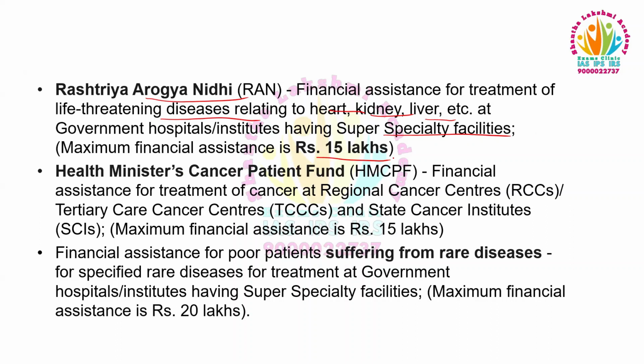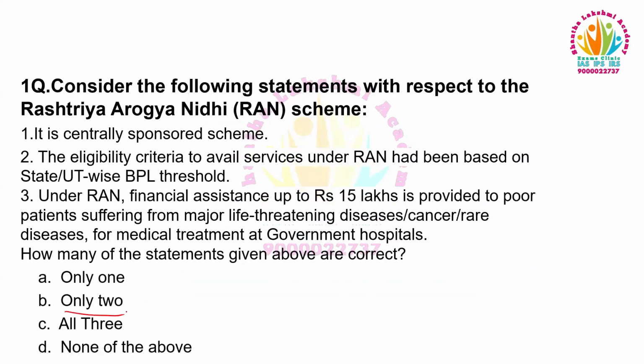Health Minister's Cancer Patient Fund: financial assistance for treatment of cancer at regional cancer centers, tertiary care cancer centers and state cancer institutes. The maximum financial assistance is rupees 15 lakhs. Financial assistance for poor patients suffering from rare diseases: for specified rare diseases, for treatment at government hospitals and institutes having super specialty facilities, the maximum financial assistance is rupees 20 lakhs. So the answer is only two, because it is a central sector scheme, not a centrally sponsored scheme. Moving to the next question.